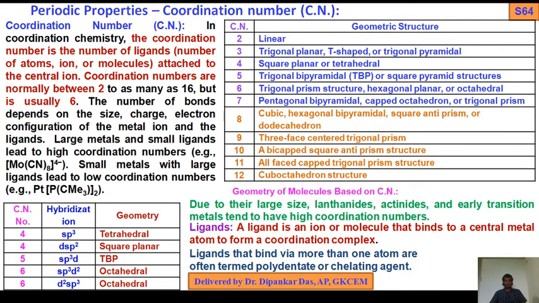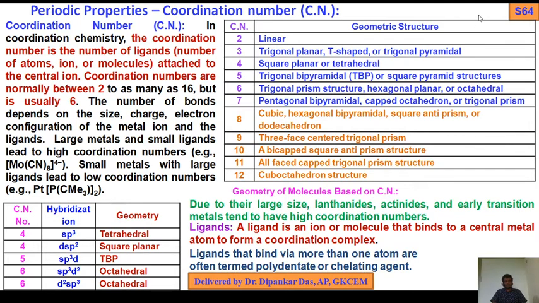Good morning, students. Today I am going to discuss another important part, coordination number, under periodic properties. So it is also very important. This is part of coordination chemistry, and we should know the coordination number and the geometry, because later we will discuss how to find out the shape or geometry of a given molecule.